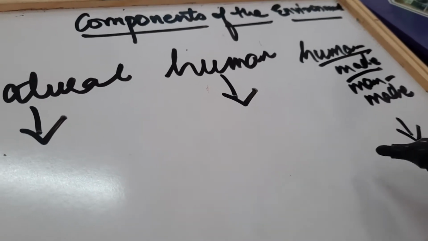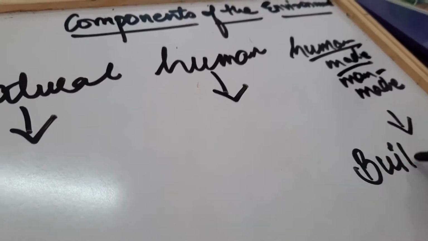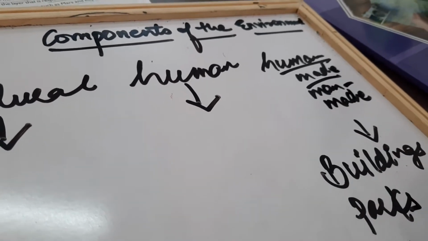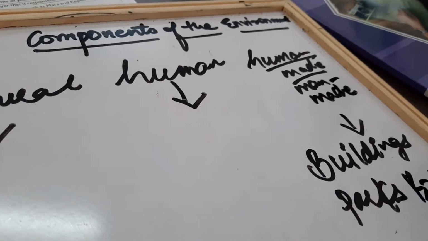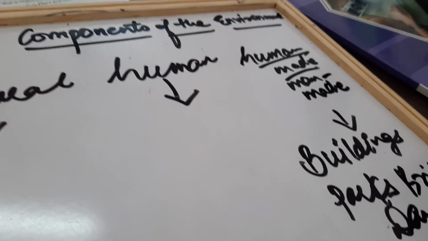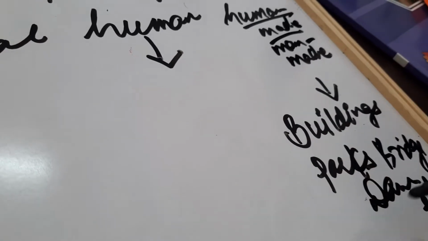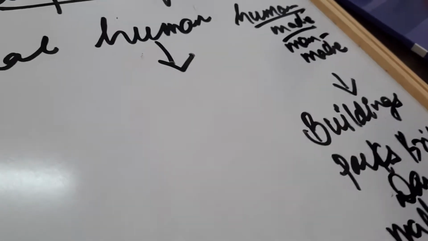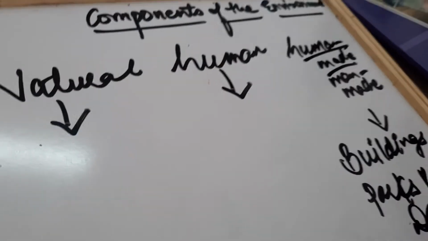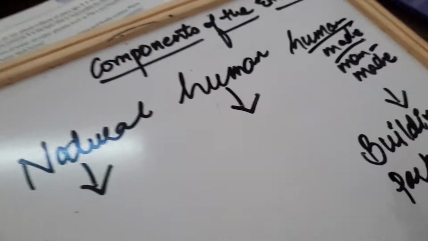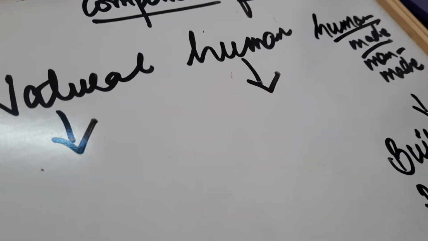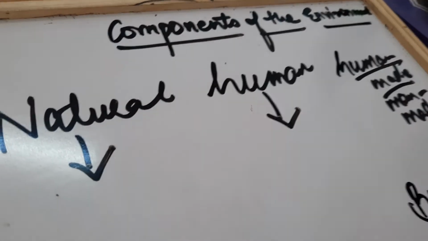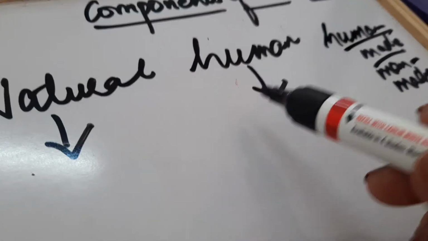The examples: there are buildings around you, there are parks, bridges, dams, etc. All these things are man-made. You can also include the malls in this if you feel so. Everything in the infrastructure is the man-made environment which we have created. Even the monuments which you see, the historical monuments, are man-made environment components. Then humans. Humans is nothing but you and me.